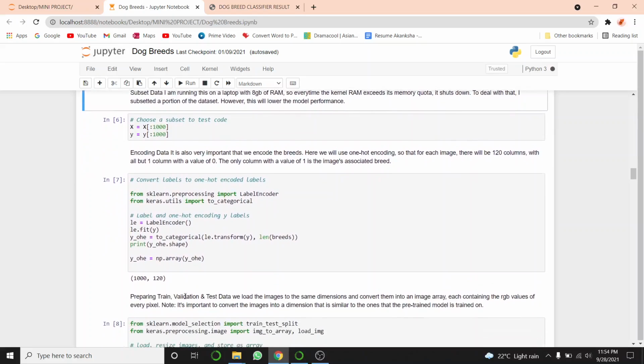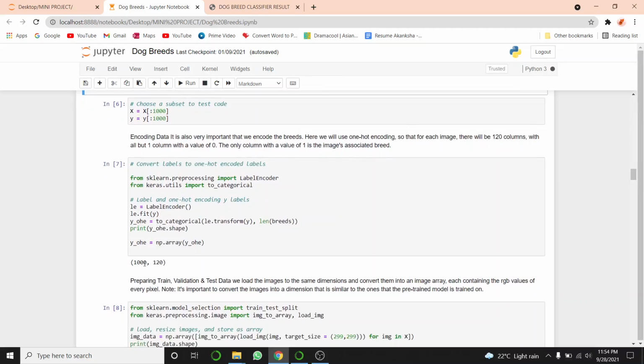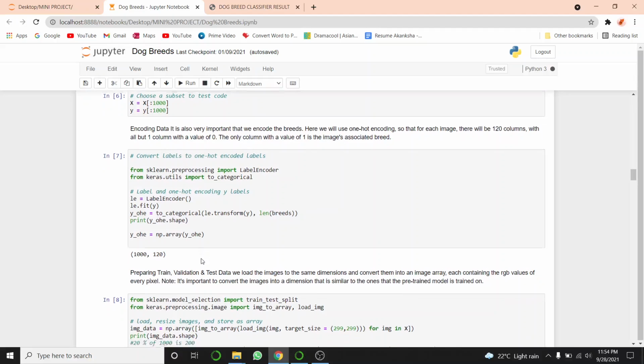We will use one hot encoder, in that for every image there will be 120 columns with all 0 except 1 for its image associated breed. We will use label encoder for that. First we will initialize our label encoder, then fit the label encoder, and using to_categorical we will perform one hot encoding from the normalized encoding which we get from our transform. As you can see the shape, every image has 120 columns. At the end we will convert it into NumPy and save it.